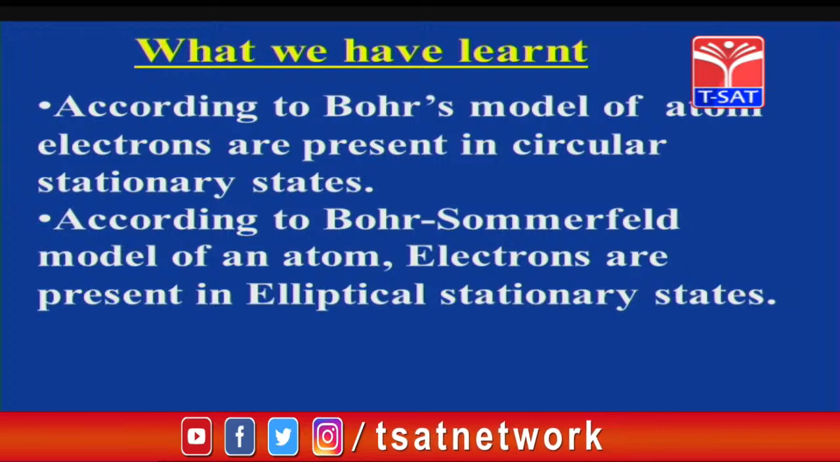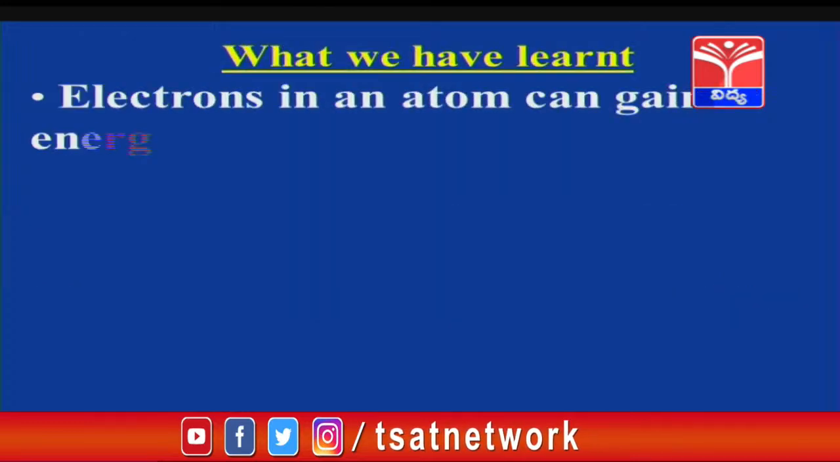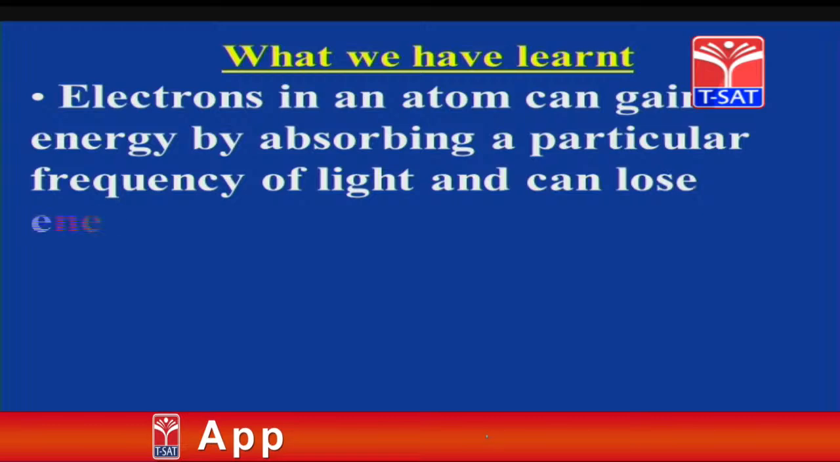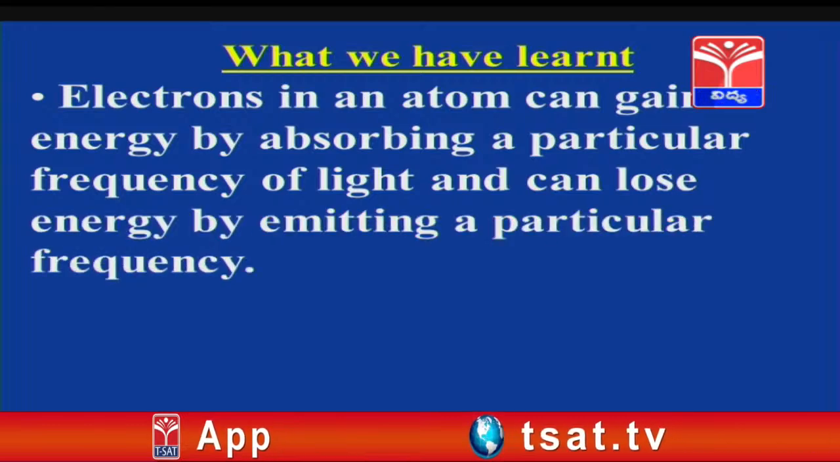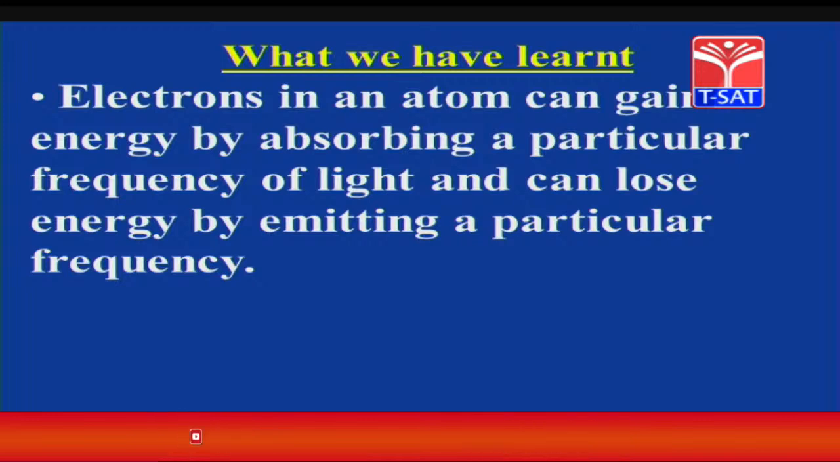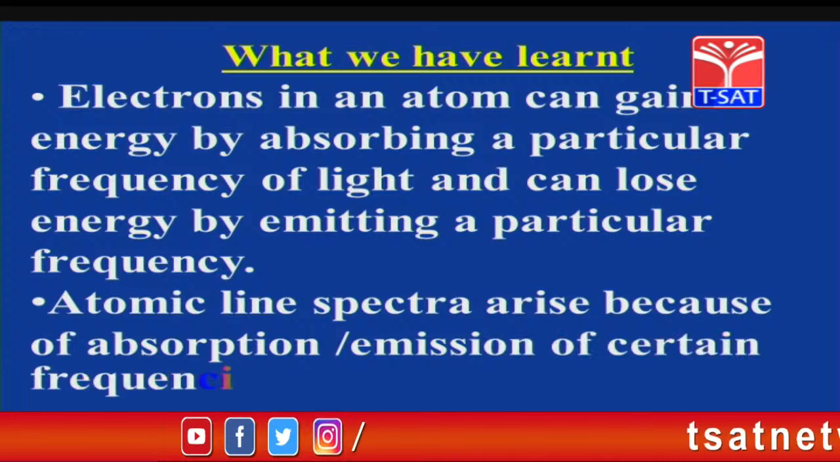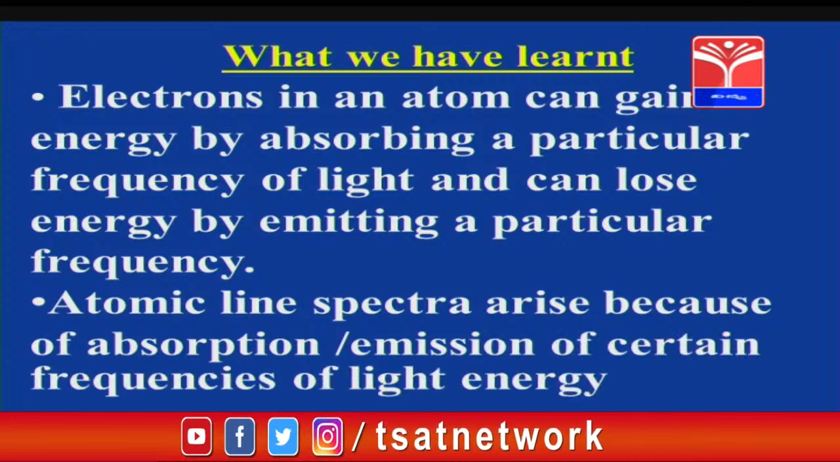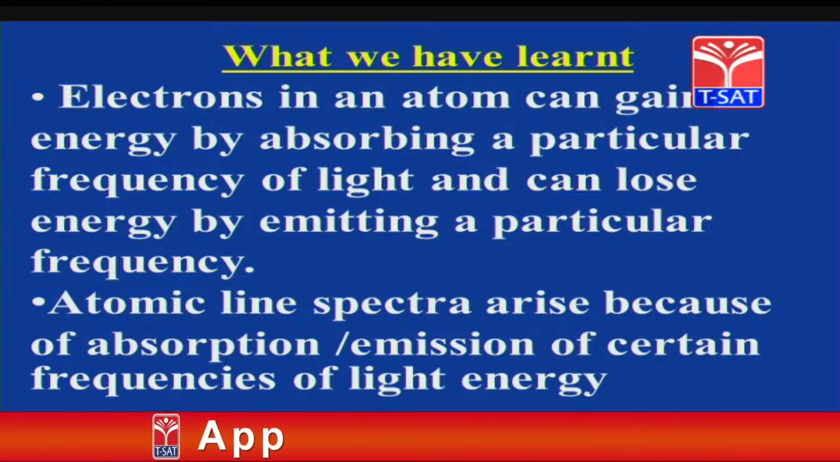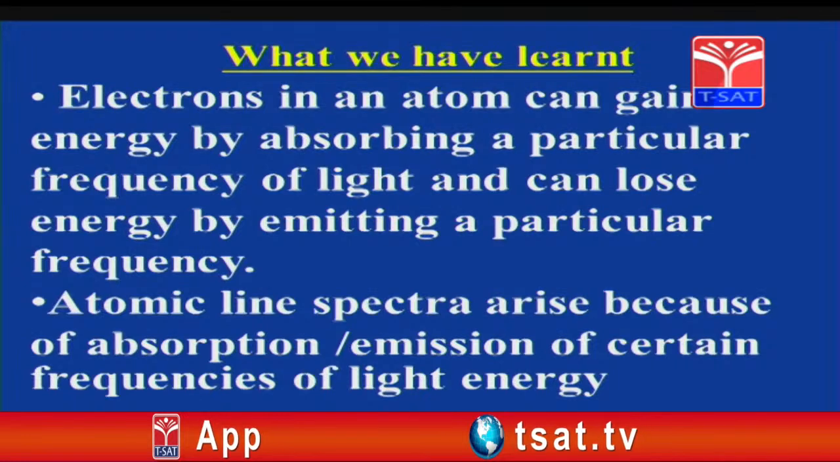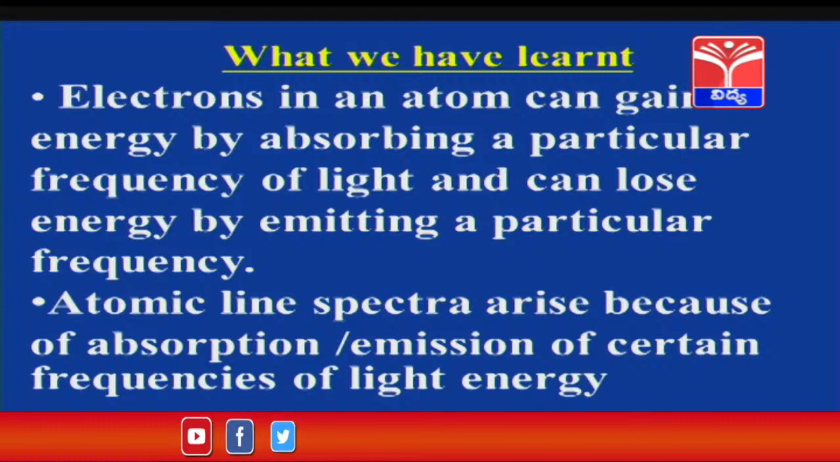And we also studied that an electron in an atom can gain energy by absorbing a particular frequency of light and can lose energy by emitting a particular frequency of light. Atomic line spectra arise because of absorption or emission of certain frequencies of light energy. It means the spectrum of any element is formed due to the emission of light or due to the absorption of light.